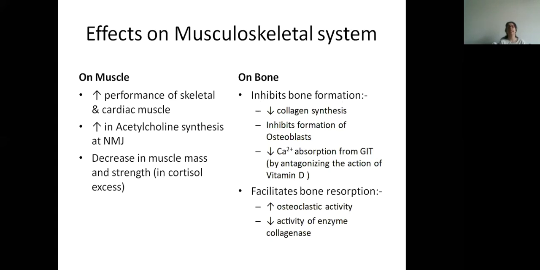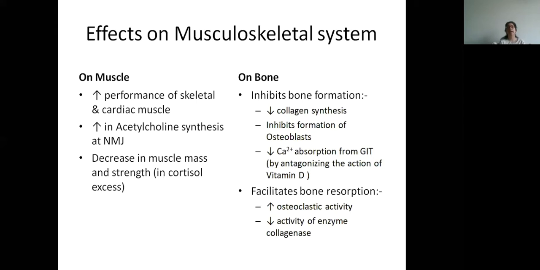Effects on musculoskeletal system. On the muscle, it is increasing the performance of the skeletal muscle and the cardiac muscle, as we had seen earlier, because it increases the activity of sodium potassium ATPase pump. Then it increases acetylcholine synthesis in the neuromuscular junction.